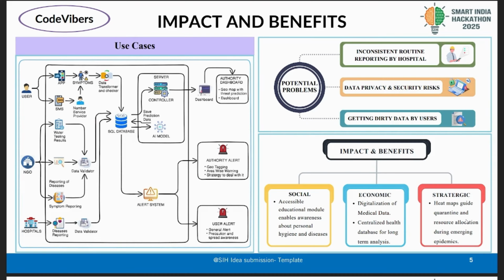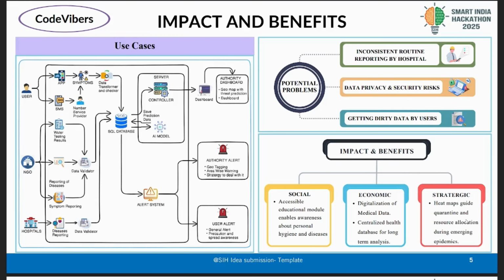We have our use case diagram that depicts how our system actually works. We have mainly three sources of reporting. There are users who report symptomatic data from the app itself, and in case there is an absence of internet, we prompt the user to switch to SMS with the message being generated by the app itself. The user just needs to send the message to our toll-free number provided by our number service provider, and all the data first goes through a data transformer and checker that ensures the quality of data, and then it is stored in the database.